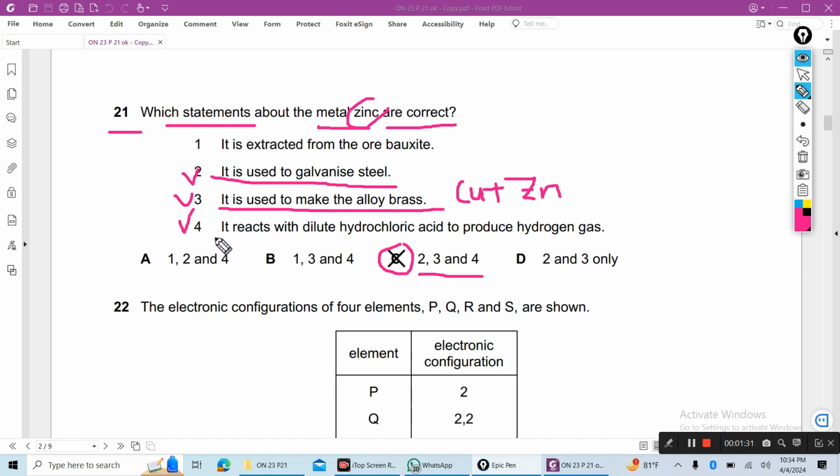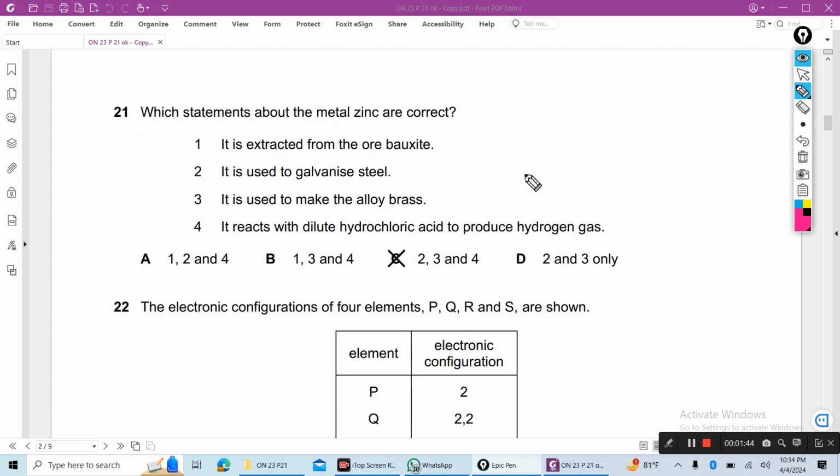And 4. It reacts with dilute hydrochloric acid to produce hydrogen gas. Yes, zinc reacts with hydrochloric acid, HCl, to produce zinc chloride plus hydrogen.